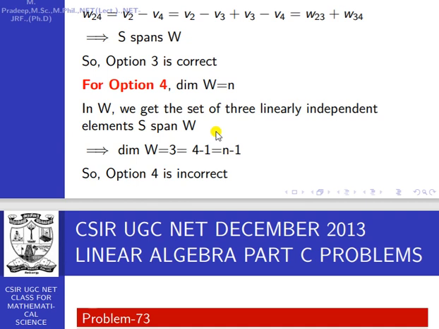Initially, we chose n equal to 4. So for n equal to 4, dimension of W equal to 3, that means 4 minus 1. That means when you take n linearly independent elements V1, V2 and so on up to Vn, we get the dimension of W equal to n minus 1. But in option 4 they say dimension of W equal to n. So it's a wrong one. So option 4 is incorrect. Okay.